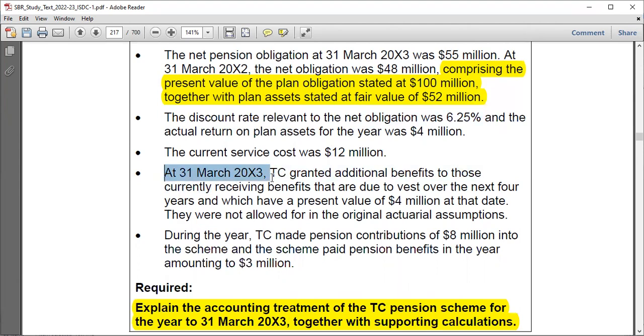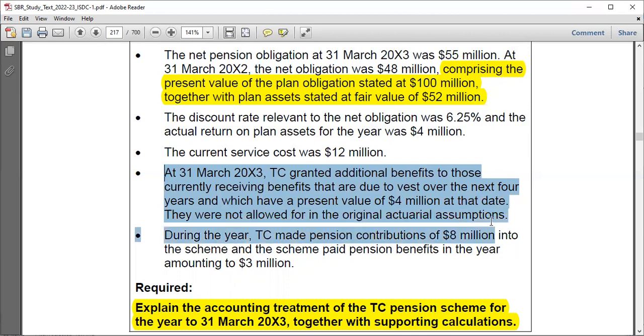Okay, at the 1st March 2023, the end of the year, TC granted additional benefits to those currently receiving benefits that are due to vest over the next 4 years and which have a present value of 4 million at that date. Now, do you see this? These additional benefits were not allowed for in the original actuarial assumptions. So since they're not allowed for, you would have to include them, right?